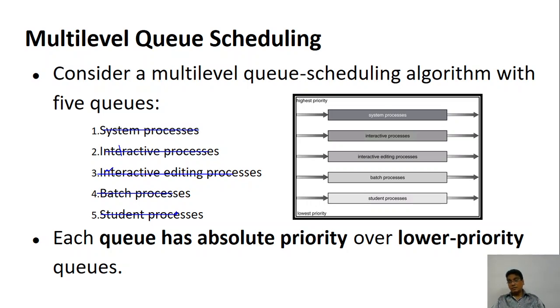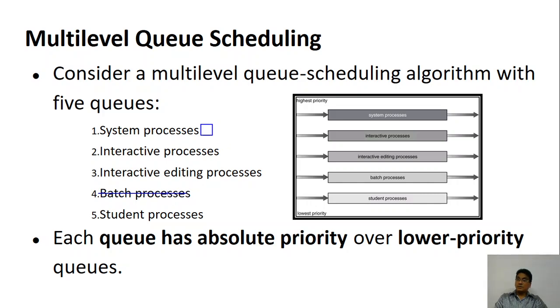So if there is any process in the top level queues, then the lower ones cannot execute. Now let's suppose you are executing batch level processes, and a process comes in at the system level or maybe interactive level. In that case, what will happen?